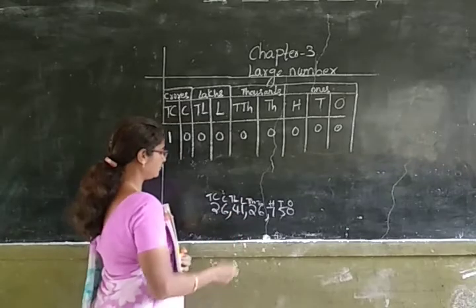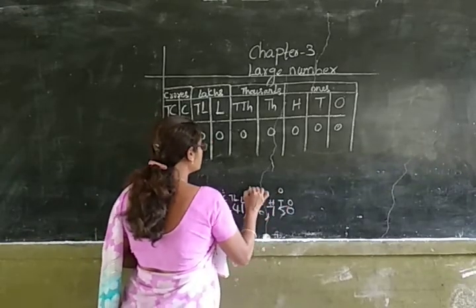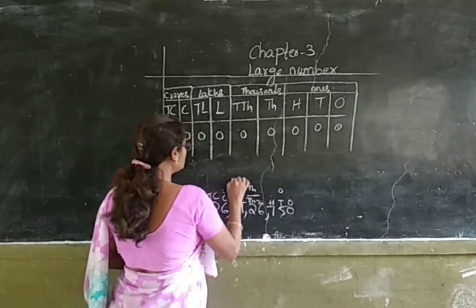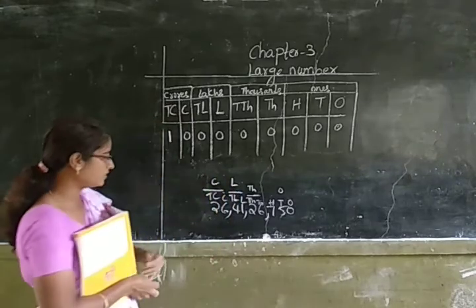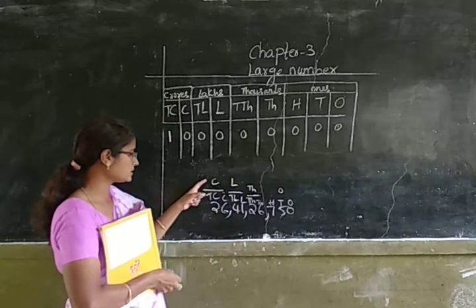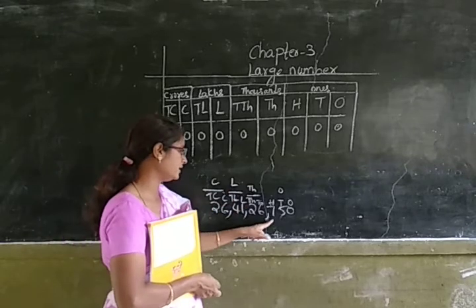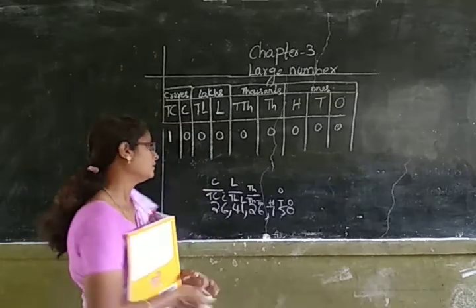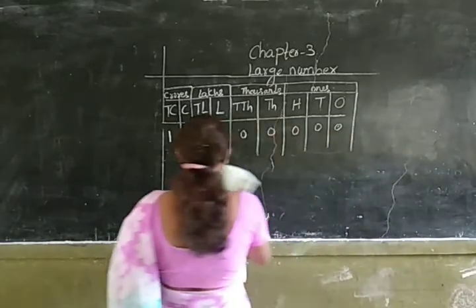After placing the commas, let us write down the periods. This is ones period and this is the thousands period. This is the lakhs period and this one is the crores period. Now how will we read this number? 26 crores, 41 lakhs, 26,750. Did you understand, children? Now let us do one more example. So let us read one more number.